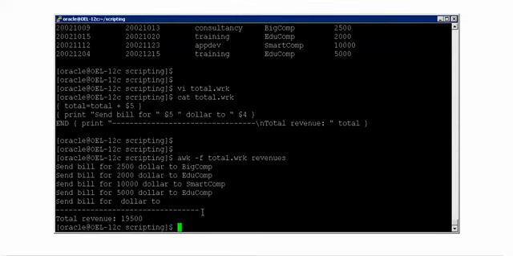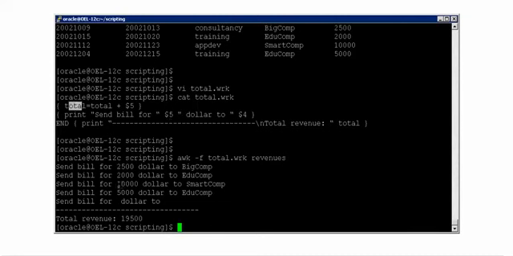But after you send all these things, you are also telling at the end, you are telling to print total revenue called total. But this total, how is it calculated? Every time when you call total, total is nothing but first initially it is given 0. Every time you process each and every line, it will add $5 value to it. So the first time when it accesses the first line, total value is 0. So 0 plus 2,500, it is 2,500. Second line when it processes, so 2,500 plus 2,000, that is 4,500 has become the total value.